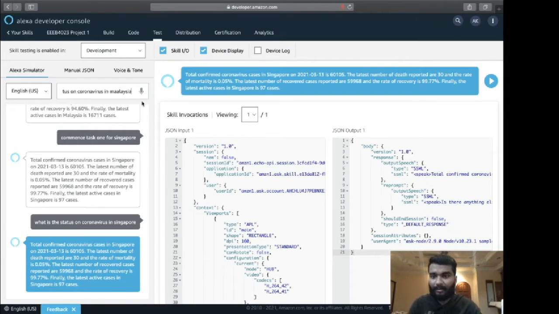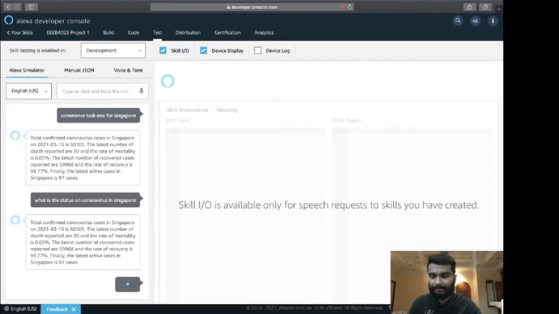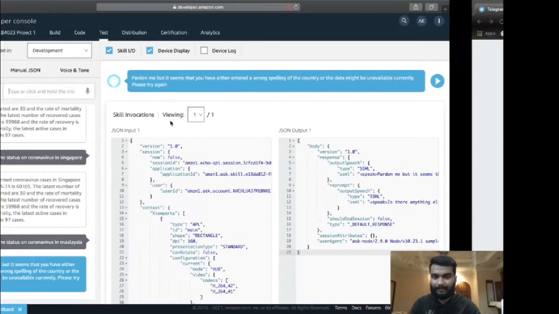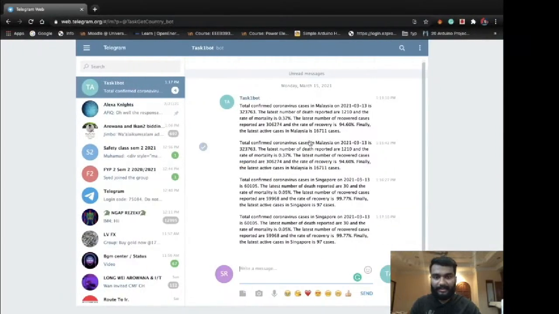And the fourth one would be, what is the status of coronavirus in Malaysia with the last spike? Pardon me, but it seems that you have either entered a wrong spelling of the country or the data might be unavailable currently. Please try again. And all the data would be sent to Telegram.